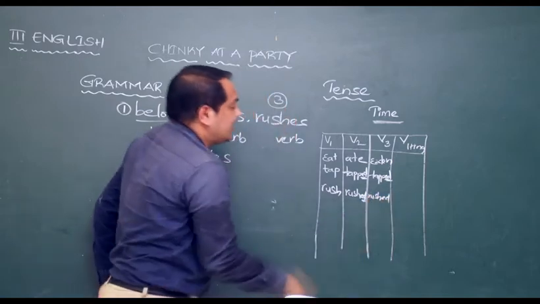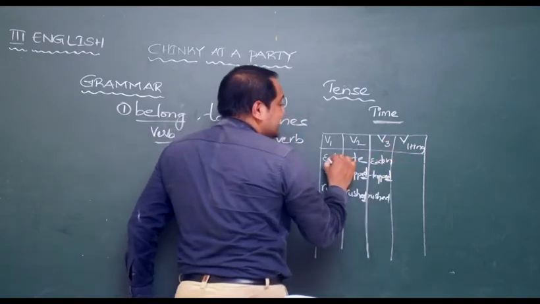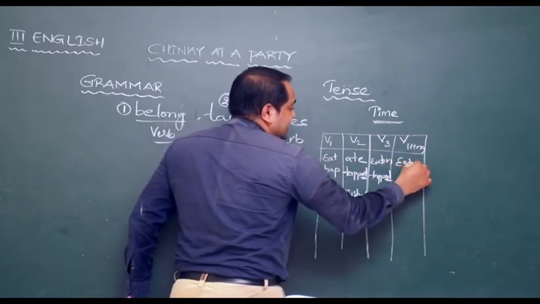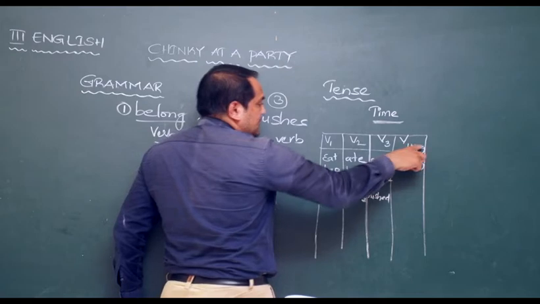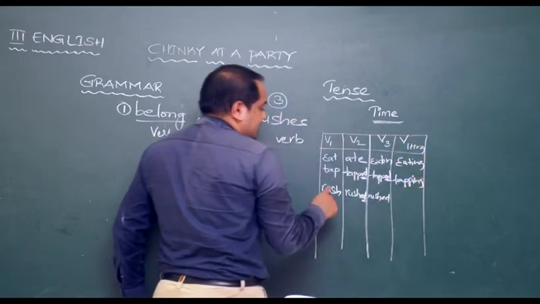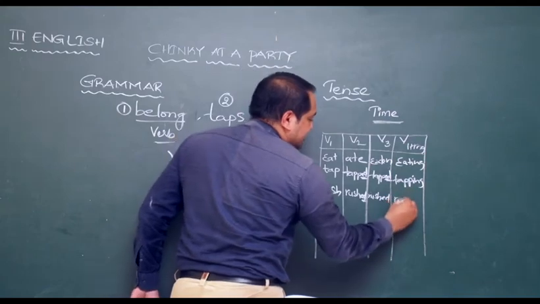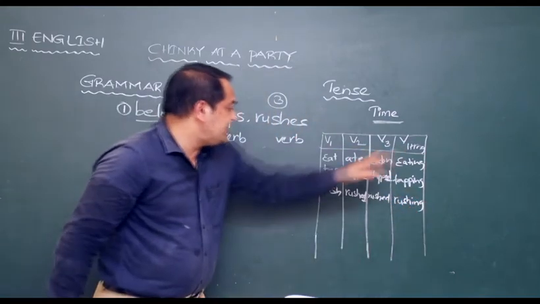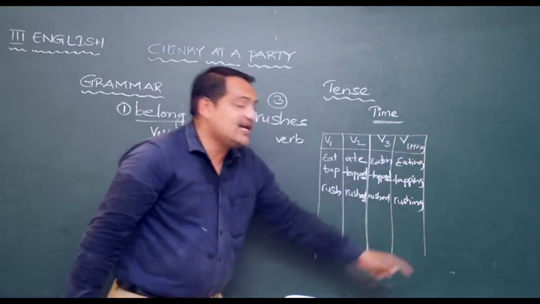Right? Then V1 plus ing. First write V1. Eat plus ing, eating. Tap plus ing, tapping. Rush plus ing, rushing. See? Write V1 first, then add ing.